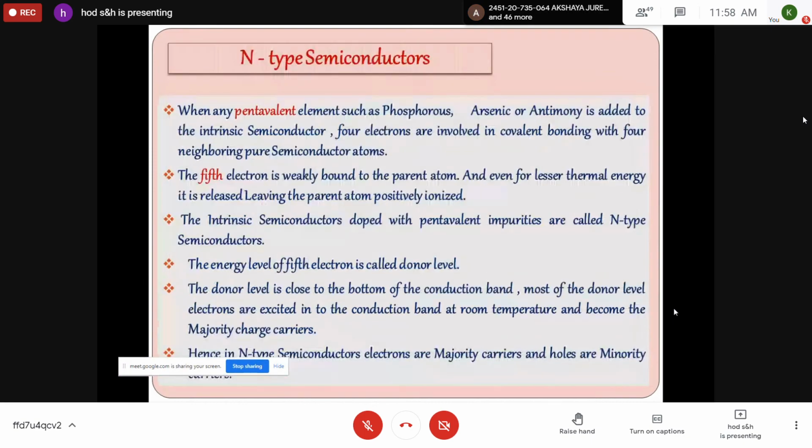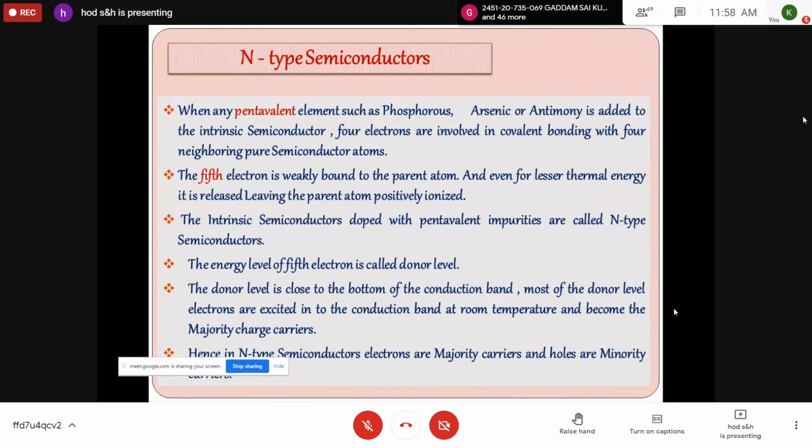Yes, sir. Okay. So, N-type semiconductors. When any pentavalent element such as phosphorus, arsenic, or antimony is added to the intrinsic semiconductor, four electrons are involved in the covalent bonding with four neighboring pure semiconductor atoms.